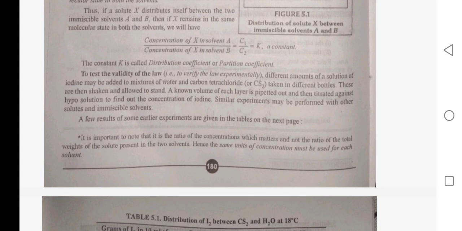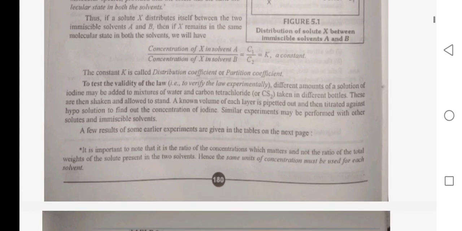To test the validity of the law, or verify the law experimentally, different amounts of a solution of iodine may be added to a mixture of water and carbon tetrachloride or CS2 taken in different bottles. These are shaken and allowed to stand. A known volume of each layer is pipetted out and then titrated against hypo solution to find out the concentration of iodine. Similarly, the experiment may be performed with other solutes and immiscible solvents.